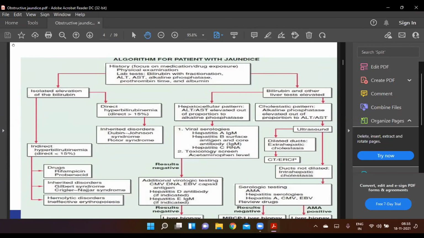If there is an increase in the bilirubin and also an increase in the other parameters like ALT and AST or alkaline phosphatase, there is a cholestatic pattern. This is our domain of discussion, that is obstruction. It may be intrahepatic or extrahepatic. When it is intrahepatic, there is a raised ALT and AST, but not ALP. And if it is extrahepatic, there is an increase in the ALT and AST, along with an increase in the ALP or GGT.